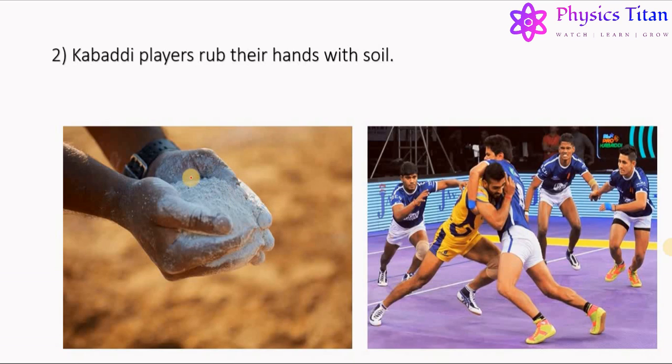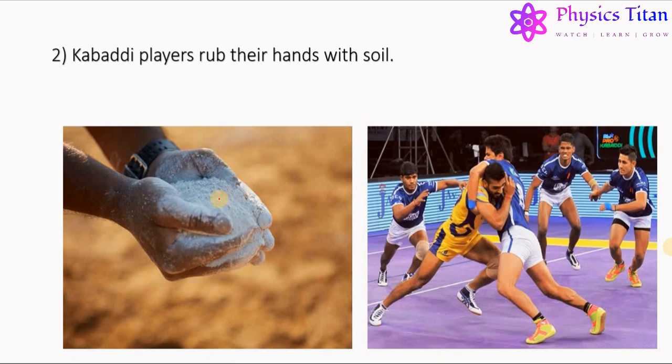Our hands have sweat glands in them, so they produce sweat. The kabaddi game requires a strong grip, but due to the presence of sweat, our hands get a little bit lubricated, thereby reducing the grip of our hands.